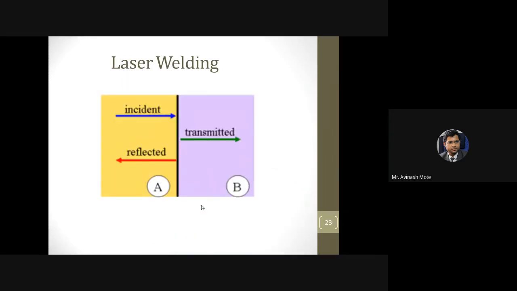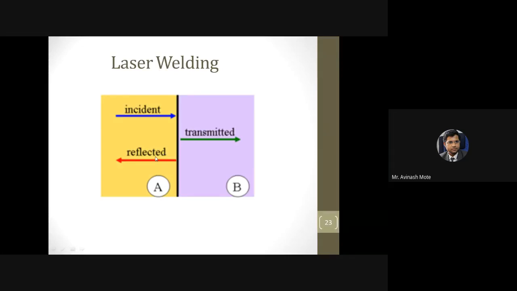And how is the heat generated? Heat is generated out of three reactions. Any rays which fall on a surface will respond in three ways: absorption, reflection, and transmission, right? Most of the heat is generated out of the absorption. As I told you, 80% of the heat is generated out of absorption, some from reflection, some from transmission.